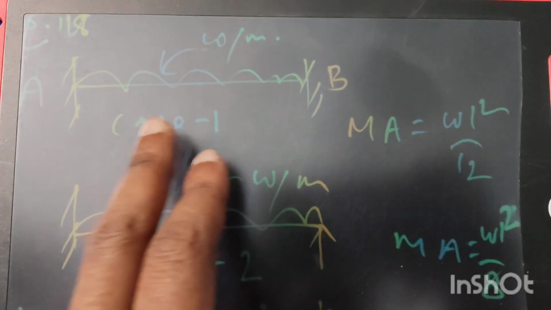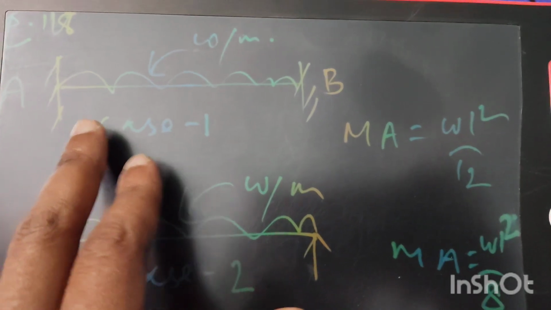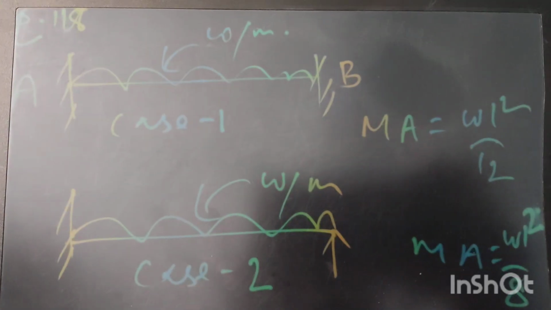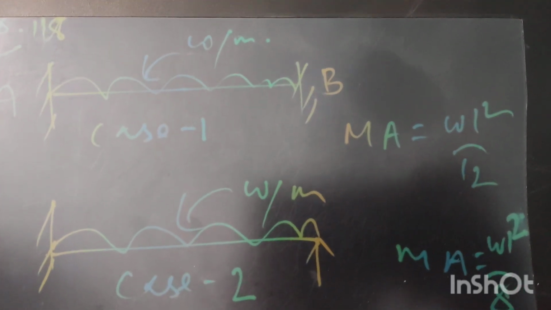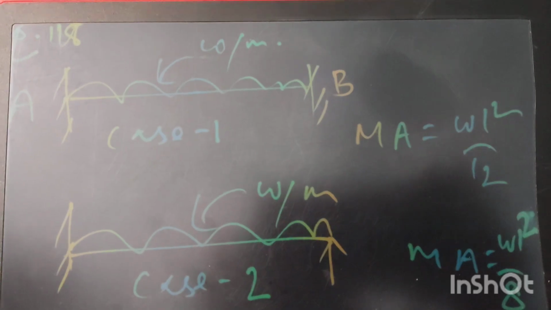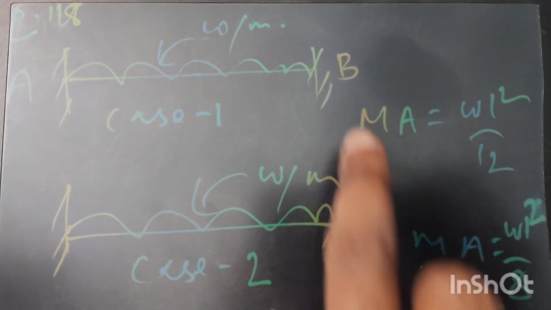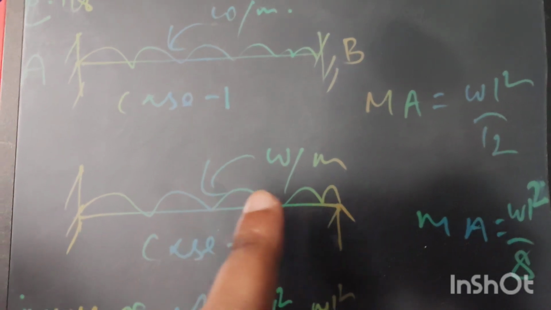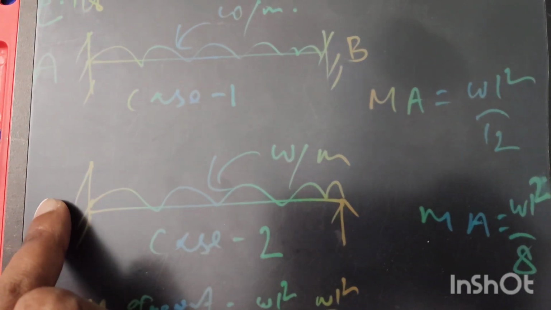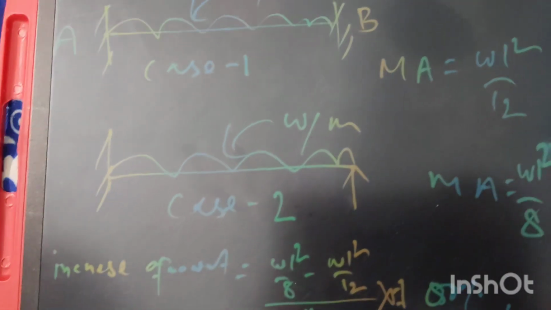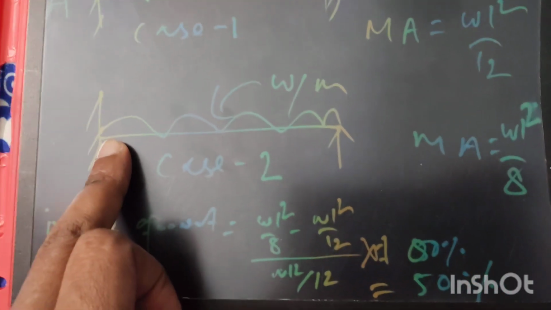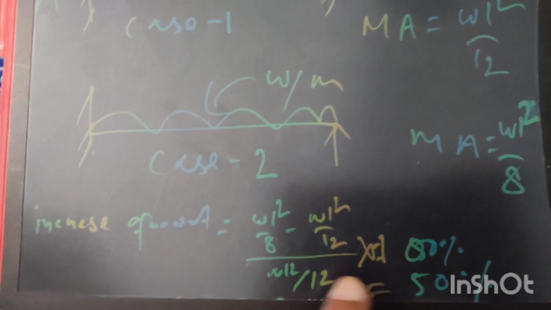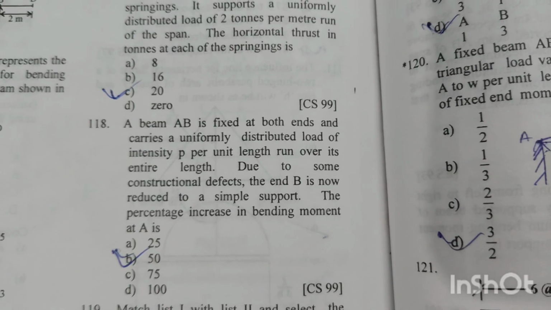For the first case, the beam is a fixed beam subjected to uniformly distributed load W per meter. So the bending moment at the end A will be MA equal to WL square by 12. Now due to constructional error, this B end is reduced to a simply supported end. So for case 2, the beam is subjected to the same kind of loading W per meter, but the moment at this end MA will be WL square by 8. So the increase of moment at this end will be WL square by 8 minus WL square by 12, divided by WL square by 12, into 100%, equal to 50%. B is the right answer.